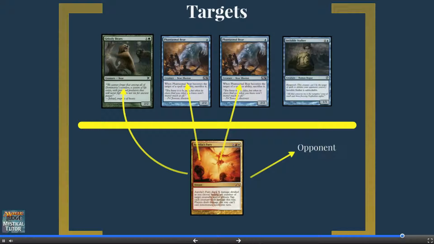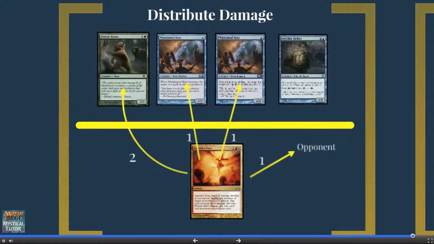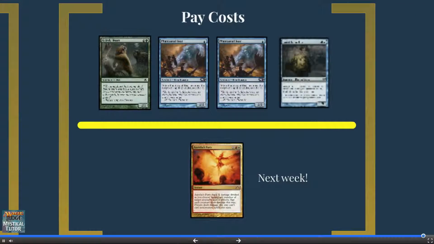Now, we get to choose targets. We cannot target the Invisible Stalker because it has hexproof, but we can target each of the bears and our opponent. Both of the Phantasmal Bears will trigger, but those don't go on the stack until after we're done. Now that we've chosen our targets, we have 5 damage to distribute. We assign 1 to each of the Phantasmal Bears, 2 to the Grizzly Bears, and 1 to our opponent. Once we've done all this, all we have to do now is pay for the spell. But for now, we'll just charge it to our account.